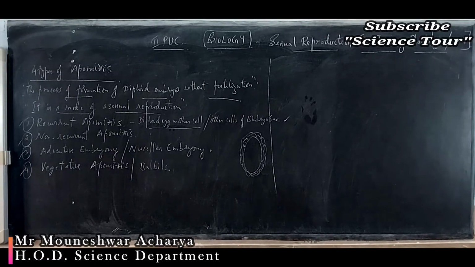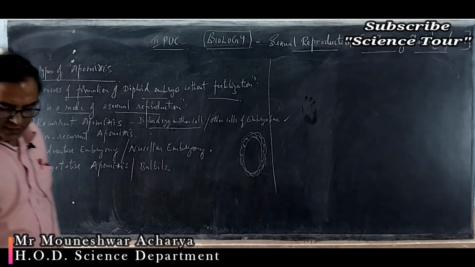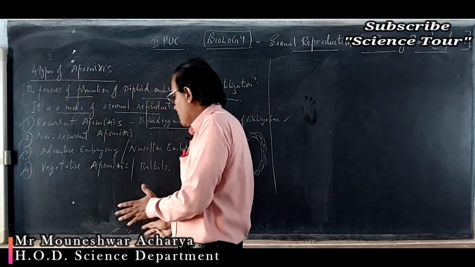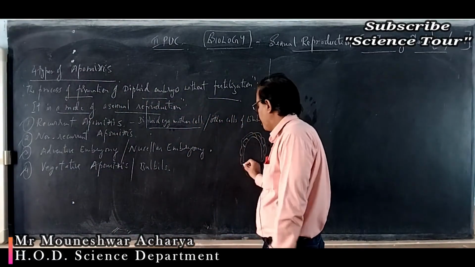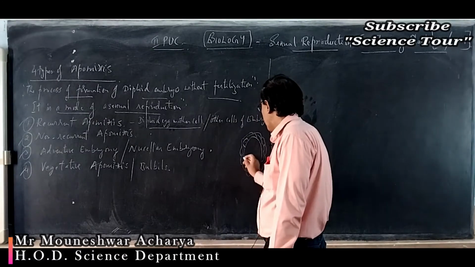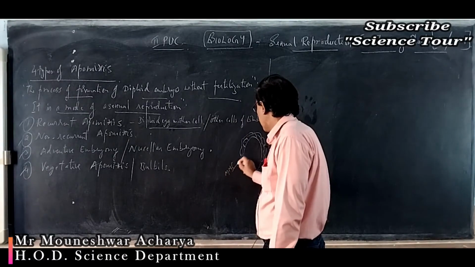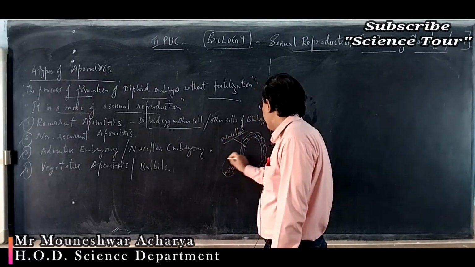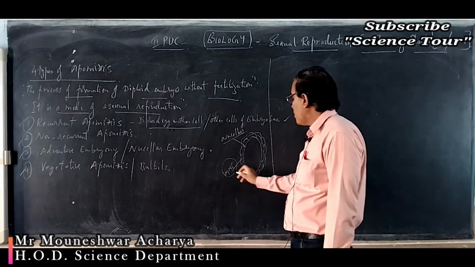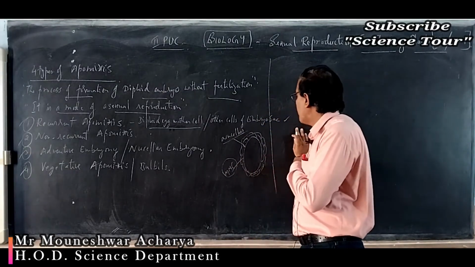So what happens in the case of recurrent apomixis? It develops from the diploid egg mother cell, that is the megaspore mother cell. One of the cells of the nucellus acts like an MMC. This I also explained, just revision. It acts like an MMC, and it will directly develop into an embryo. The ploidy of the MMC is diploid, so the embryo will also be diploid.